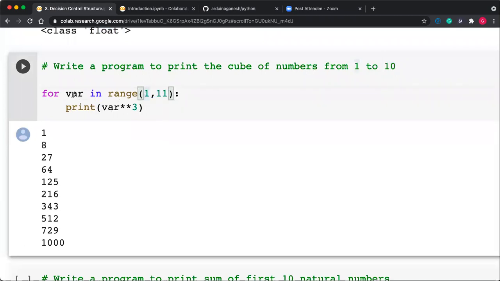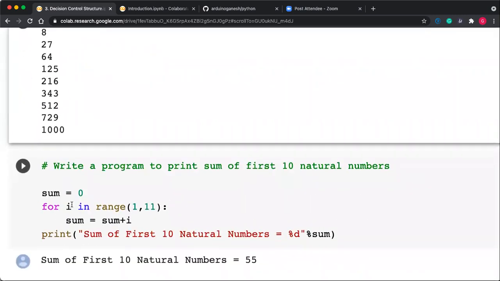So for every value of var from 1 to 10, I am making its cube: var raised to 3. So it will print the cubes from 1 to 10.